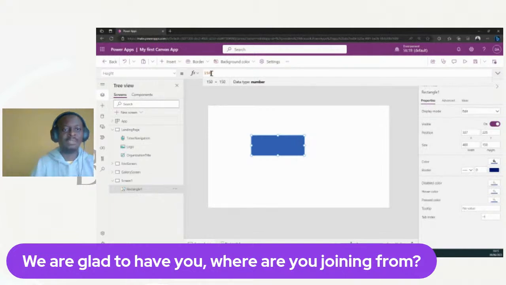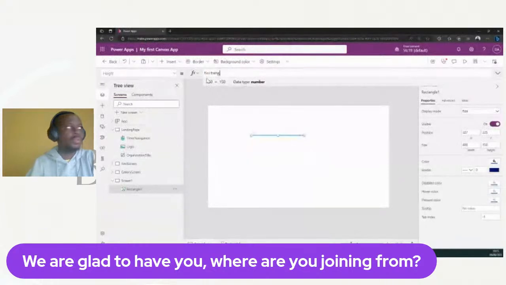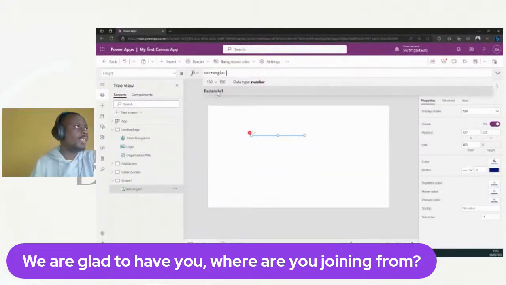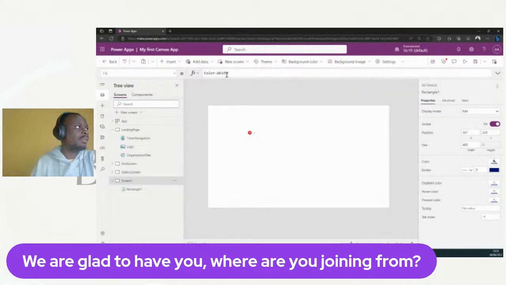We've done that kind of expression before, so I'm going to do that kind of thing now. All right. So now to reference this rectangle, what can we do? We need to reference the name of the rectangle. Note that at the left, the name of the rectangle is Rectangle1. So all we need to do is to write Rectangle1. Okay, sorry, not exactly this.